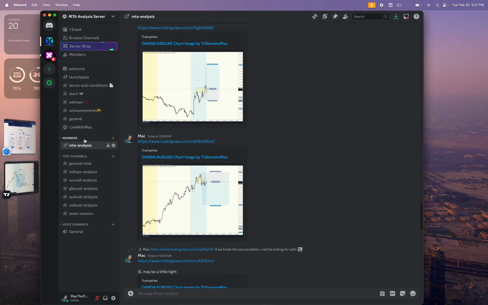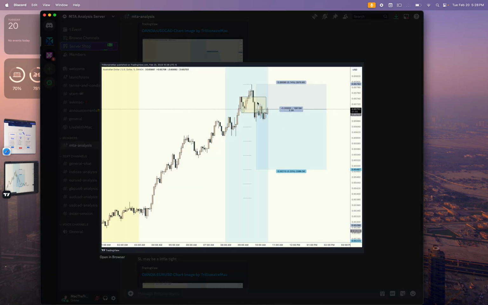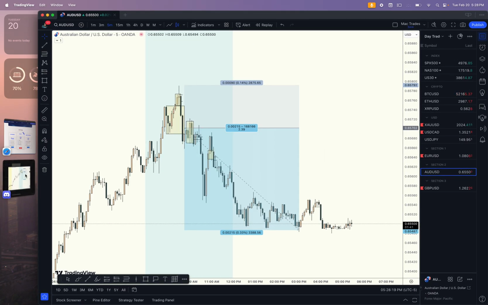Now, those of you guys that are within the MTA analysis channel, we actually sent this trade to you guys this morning. So this was the before. We were looking to see how price was reacting to this area, and then we were comfortable with taking a sell position. So there's the sell. As you guys can see, 9 pips was the risk, 21.5 pips was the target. We sent this trade out at 10:28 a.m., so that was right up here within this area.